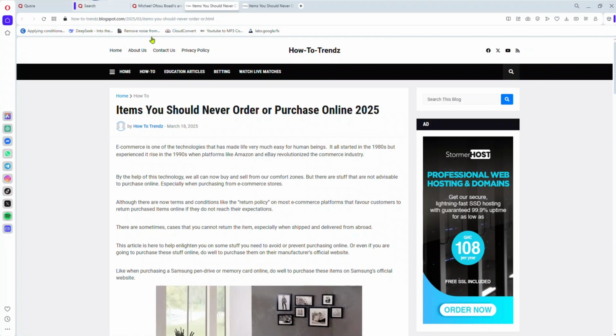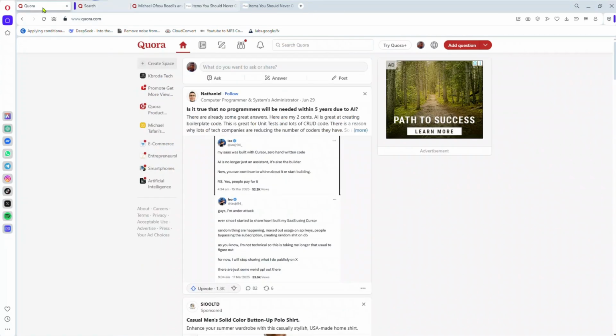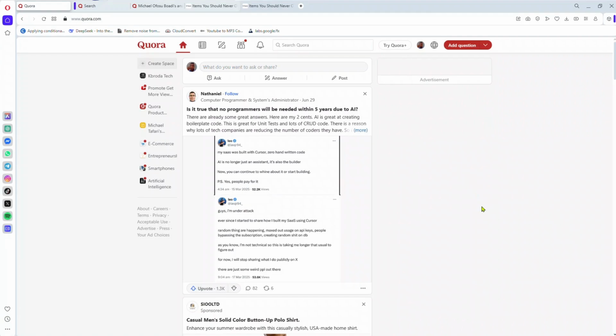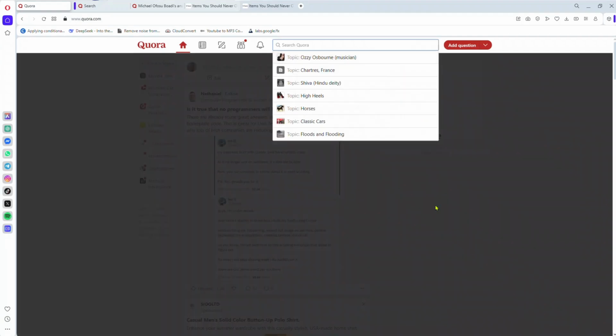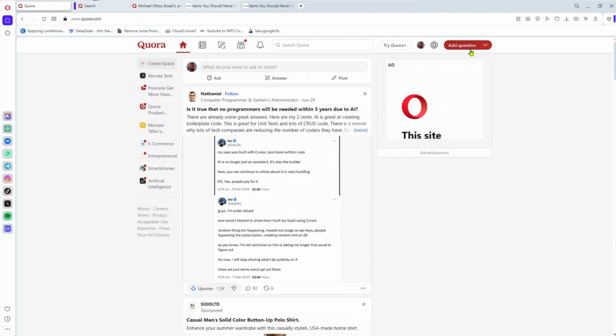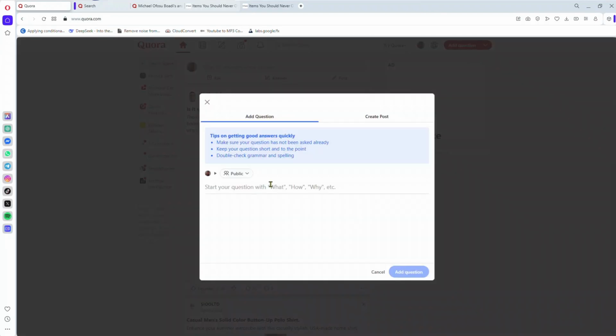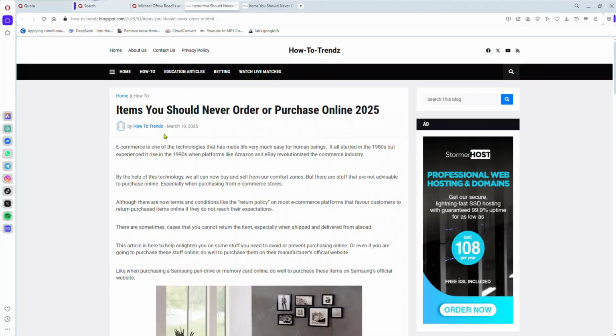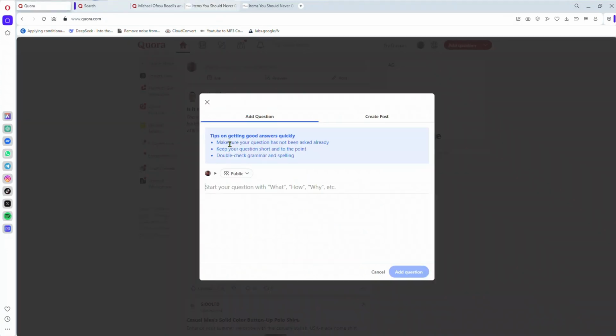to do this. So now you hop on Quora like this, create an account if you don't have one. So on here, you can search a question, or you can ask yourself a question and then you answer it. So adding a question, you tap on this here. Good. So you make it public so everybody can see it, and then you ask the question. So the item you shouldn't buy online. So you can make it why you shouldn't buy online in 2025, and then you add the intro as the answer, and you add the link to the website so people can click on the link and then go to the website you're trying to promote.